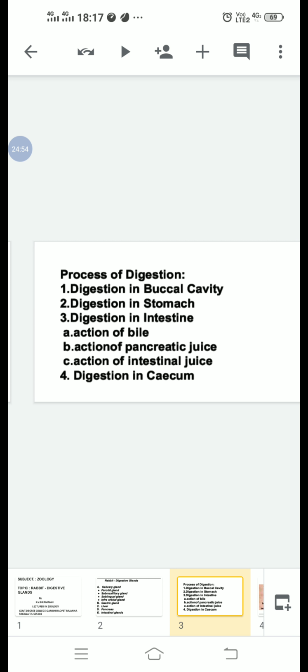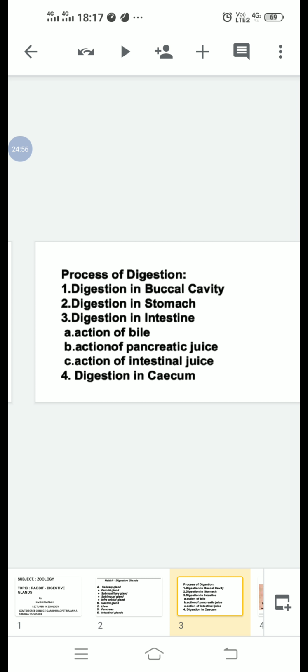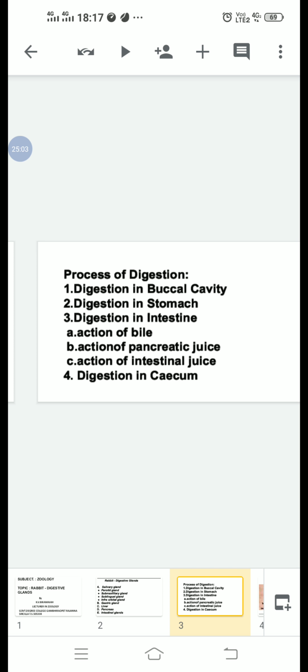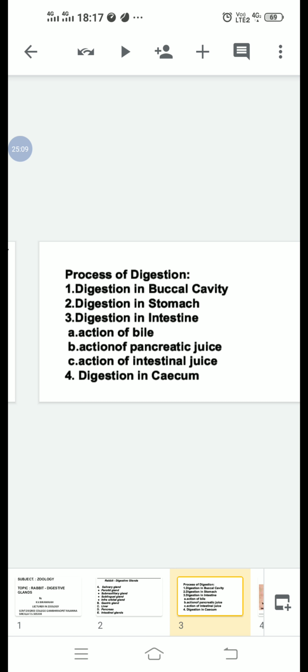Next, digestion in the small intestine. Whenever the acidic chyme enters the duodenum, bile juice, pancreatic juice, and intestinal juice are mixed with it.